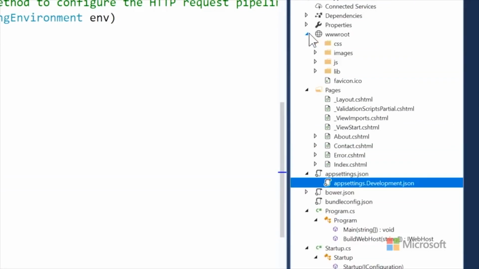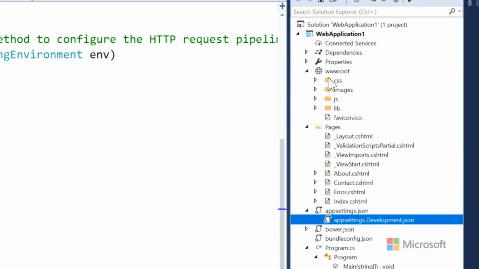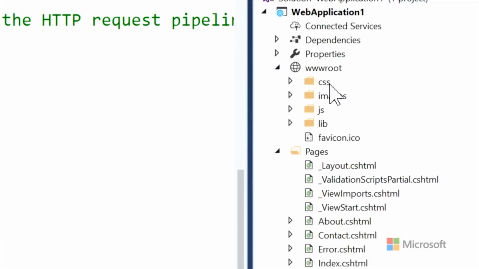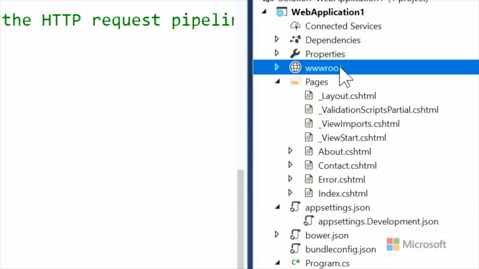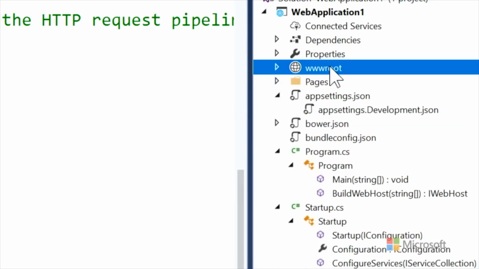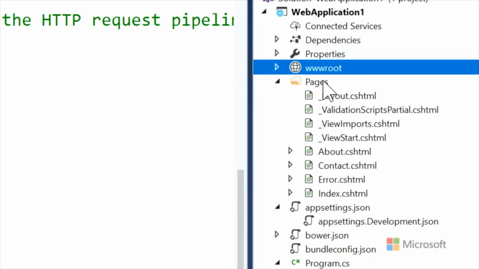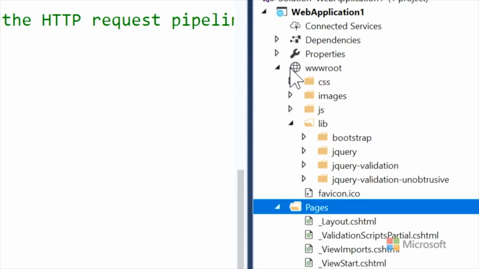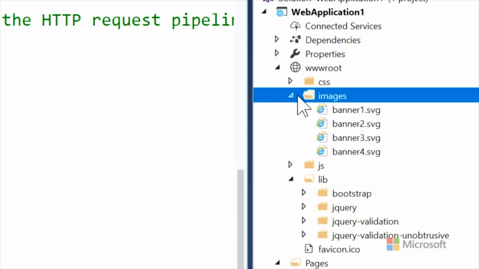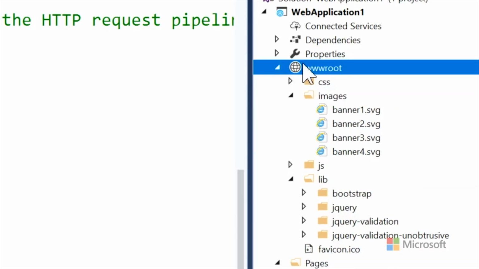That's good. Actually, one other point. Underneath www root, that's where your static things go. We've got our images there and our CSS. The static things are served out of root. And then the pages for our Razor Pages app are located in pages. But when I want to have an image, like /images/something, it's served out of www root.